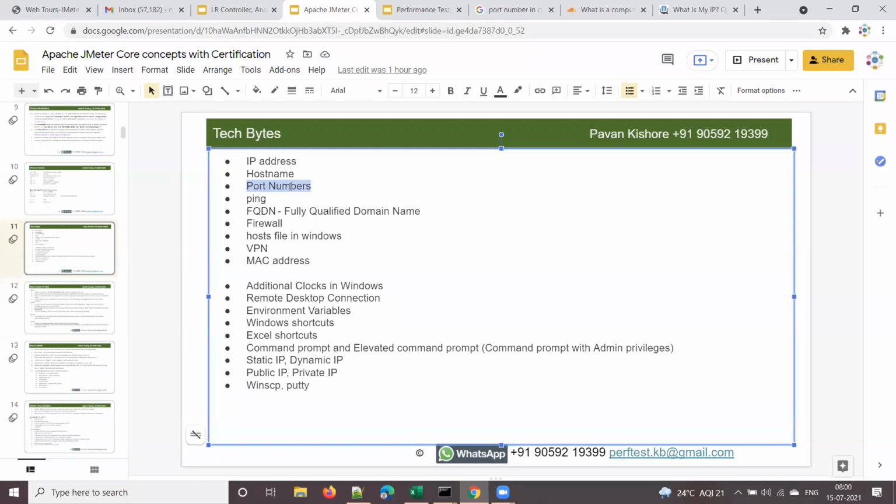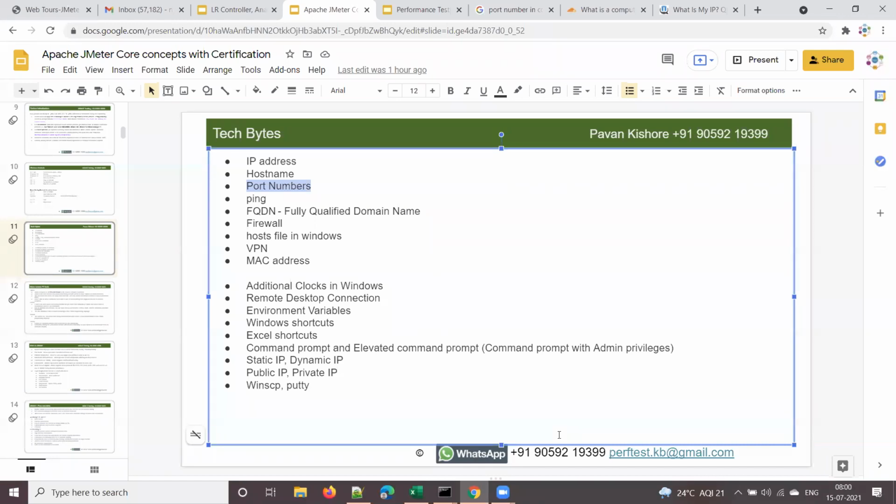What is this port number? Anyone? This port number is used to connect the browser and server. Via this port number, we will communicate to the server. So a computer will have many ports, right?